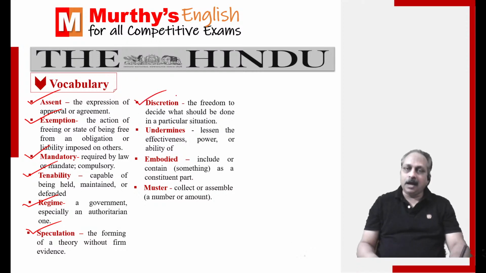Discretion, I think we got last week. It has many meanings. The freedom to decide what should be done in a particular situation. Undermine, even this we have got many a time. Lessen the effectiveness, power, or ability of something. You can also think of the word weaken. Embodied, I think we have got for the first time, include or contain something as a constituent part. Something is part of something else, then we say it has been embodied.